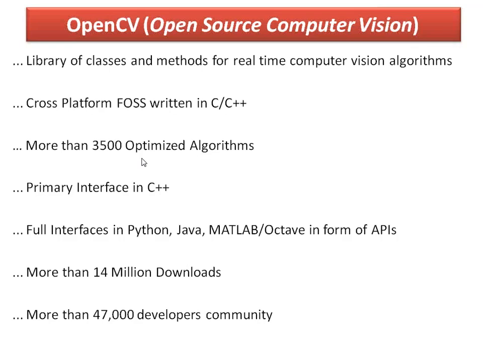So which type of optimized algorithms? Whatever you can think in image processing and video processing, all algorithms are already available in the OpenCV platform. If you are working on face recognition, image segmentation, key feature points extraction, feature points matching, or image forgery, we will take different examples of this.